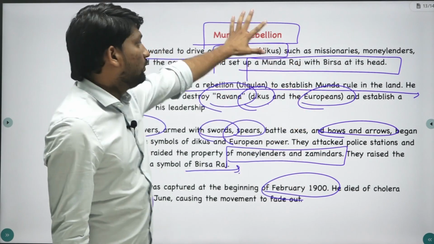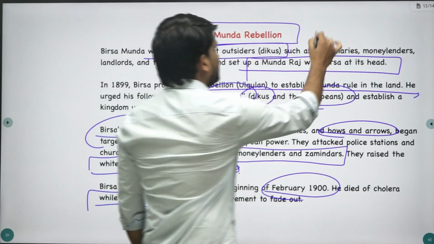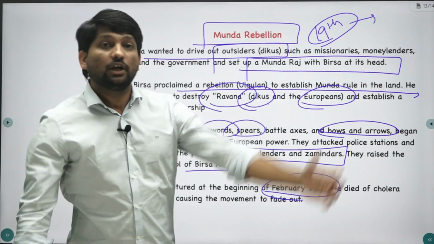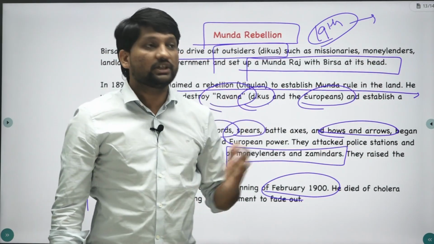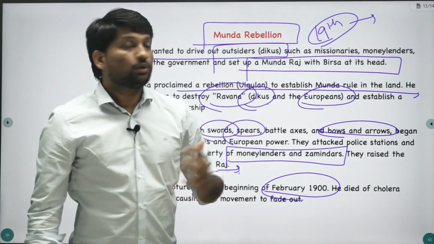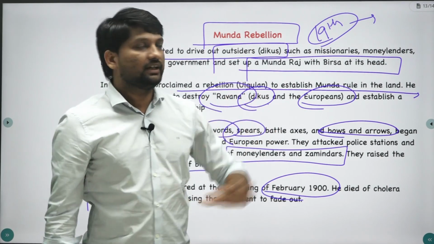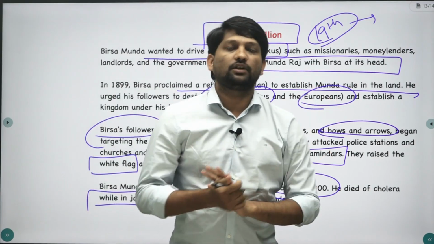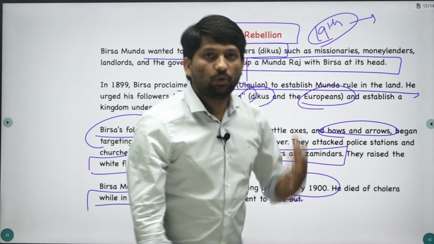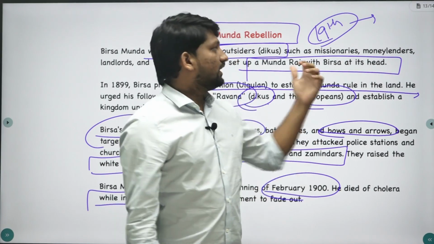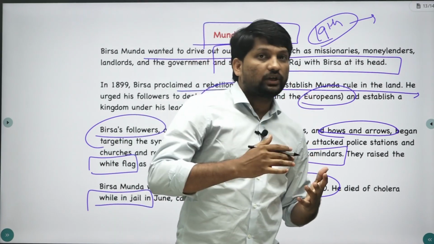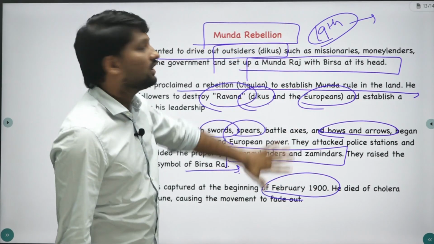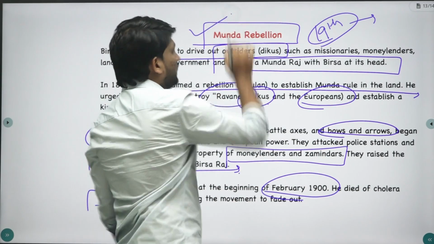But if you see all these 18th and 19th century tribal revolts, they were fighting against the Britishers to establish their own rule, their tribal authority, to have tribal autonomy in the forest area or tribal area. So in this lecture we have covered how British rule in India affected tribal people and how tribal people responded with revolt. In this lecture we have basically seen the Munda Rebellion.